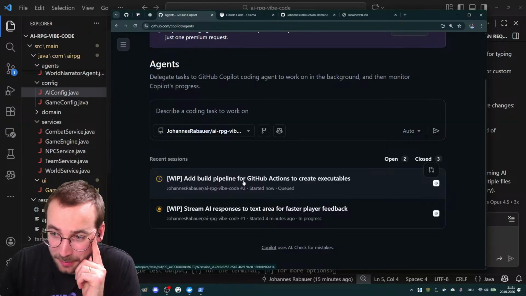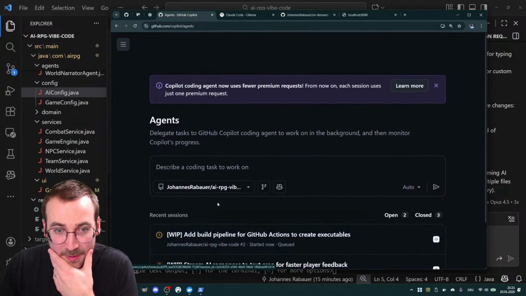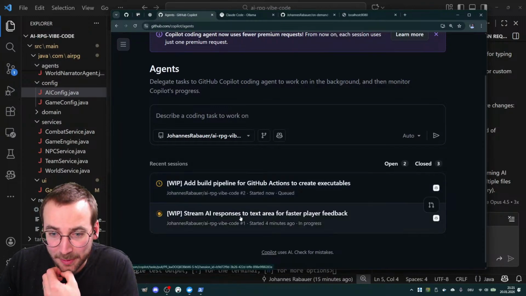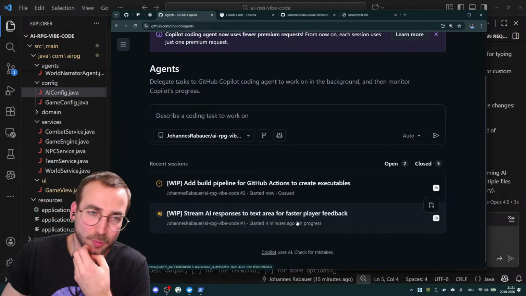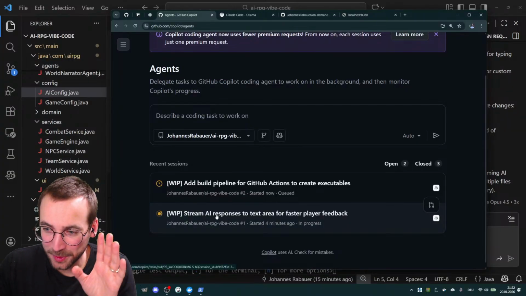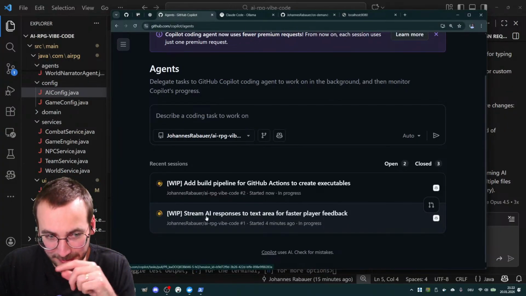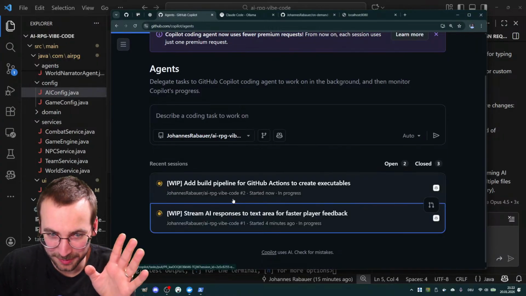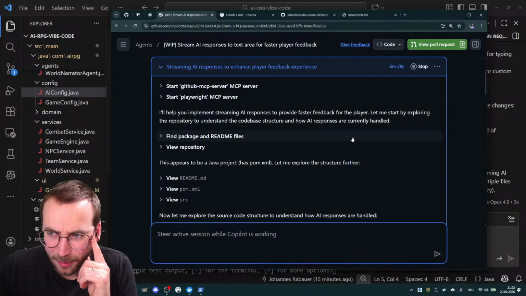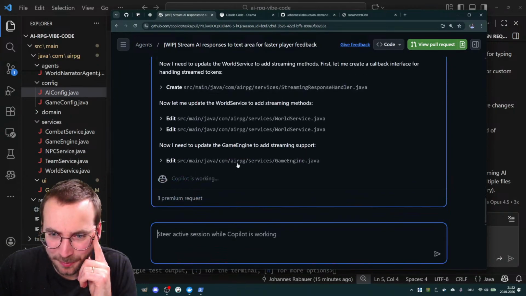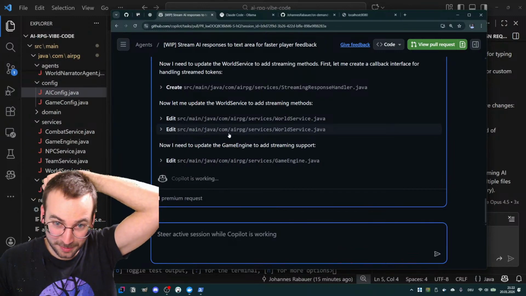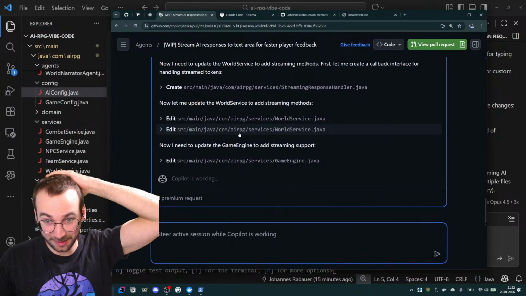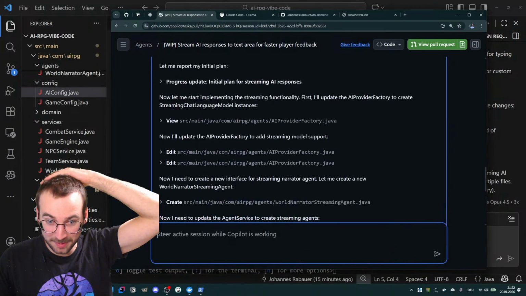Add build pipeline. So it even rephrases that for some reason. Text area, exactly. Then again, do we want... Nah, we shouldn't add something to the game view in parallel to this one. But this one really takes a long time. So 6 minutes for not a lot of stuff. Oh yeah, and I want to change the package name at some point. AI RPG is not a good name. This is still working.